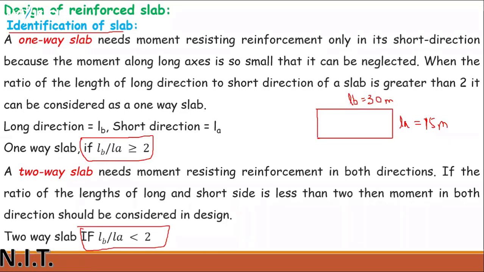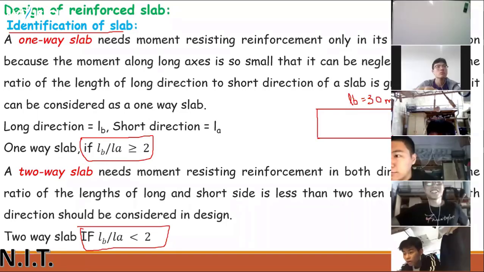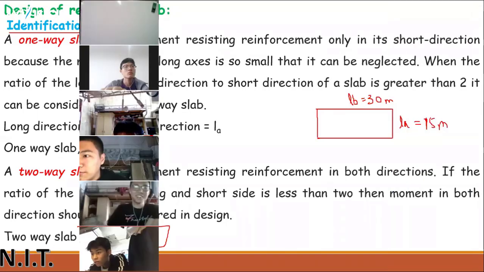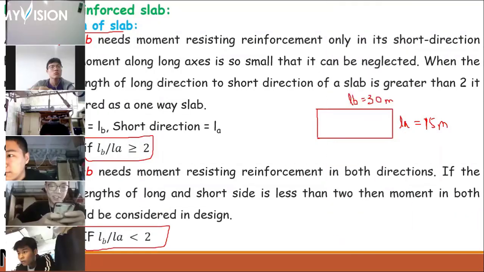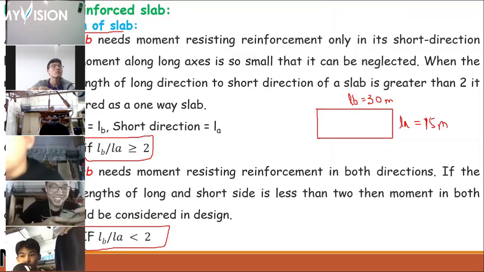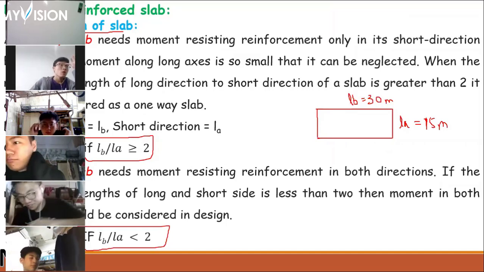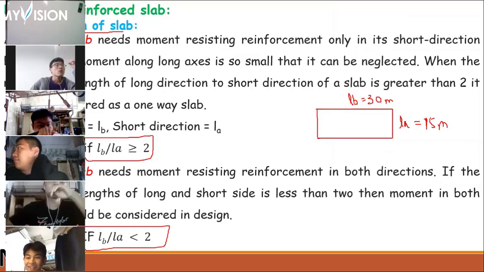What type of slab is it? One way or two way? Mr. John. Mr. John. Mr. Bruce Wayne, can you please answer me? What type of slab is it? If LB is 30 meter and LA is 15 meter, will this be two-way or one-way?